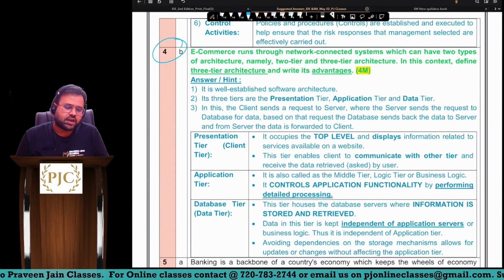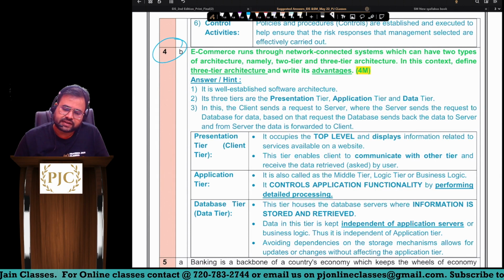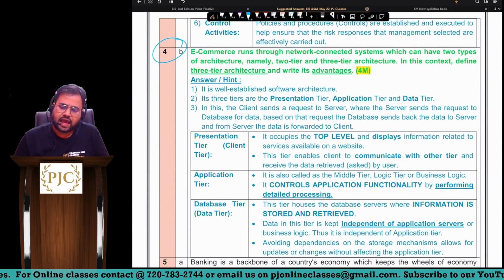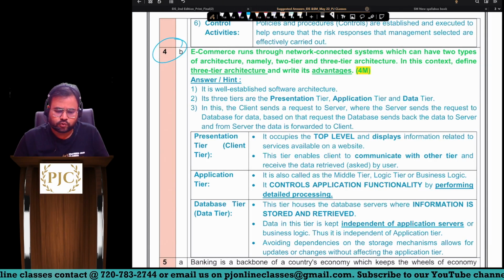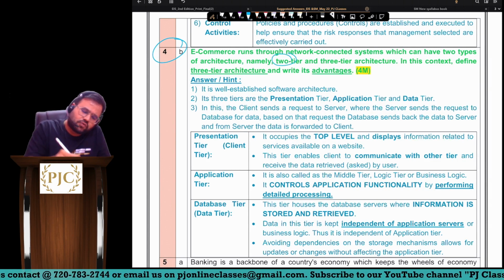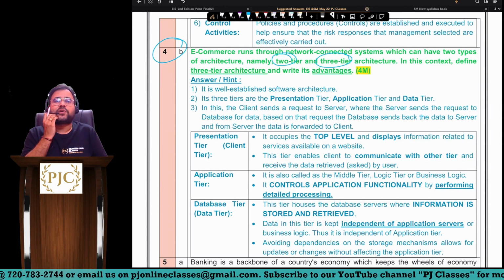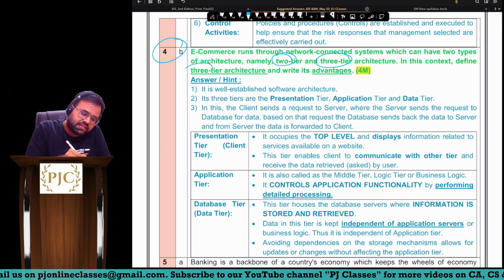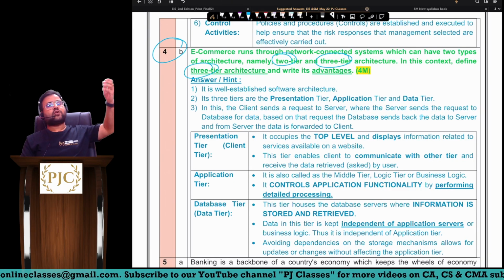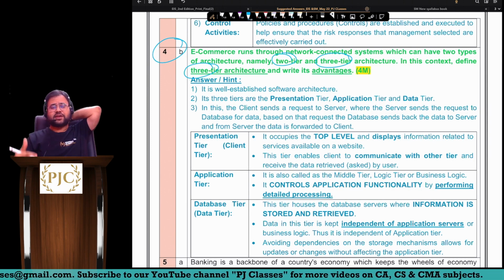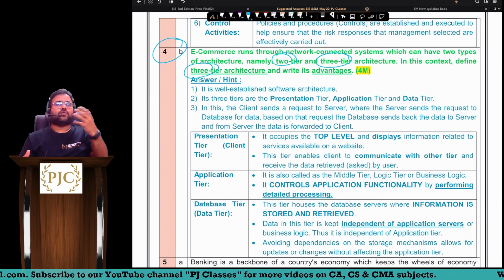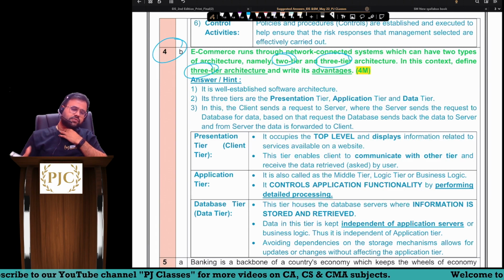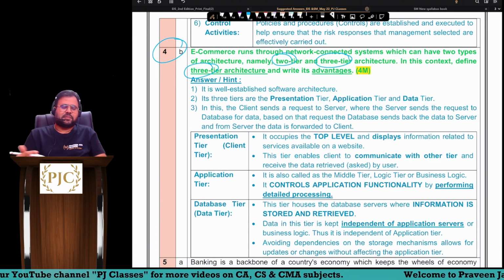4b. E-commerce runs through network connected systems which can have two types of architecture, namely 2 tier and 3 tier. In this context, define 3 tier architecture. E-commerce can run on 2 tier also, 3 tier also, but it is always advisable to have 3 tier architecture. Now what is 3 tier architecture, sir?